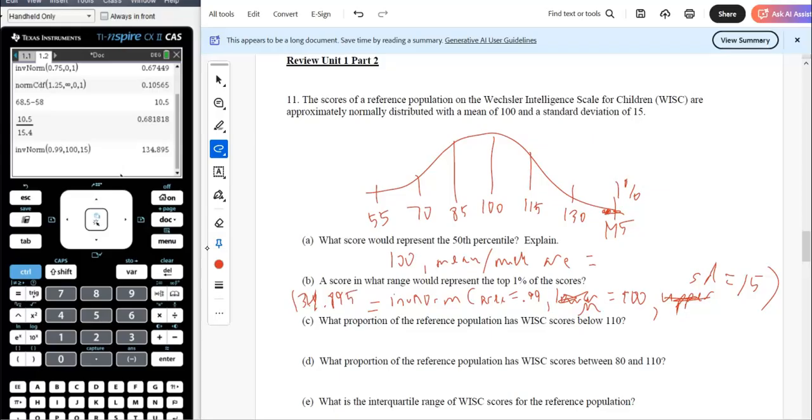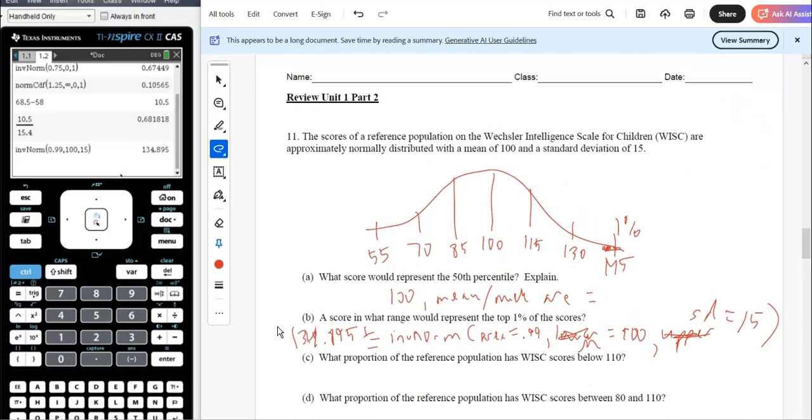A score in what range? So that value or bigger. So from 134.895 all the way up to infinity, or anything bigger than that, would be the range that would represent the top 1% of scores.